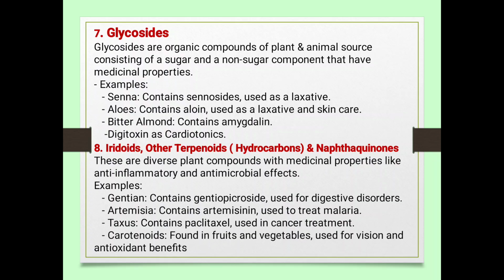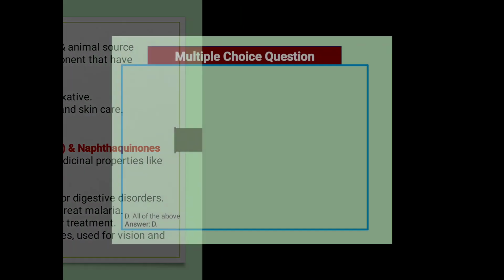Next, iridoids and terpenoids. In that, gentian contains gentiopicroside, used for digestive disorders. Artemisia contains artemisinin, used to treat malaria. Taxus contains paclitaxel, used in cancer treatment. Carotenoids, in Marathi that is gajar, found in fruits and vegetables, used for vision and antioxidant benefit.